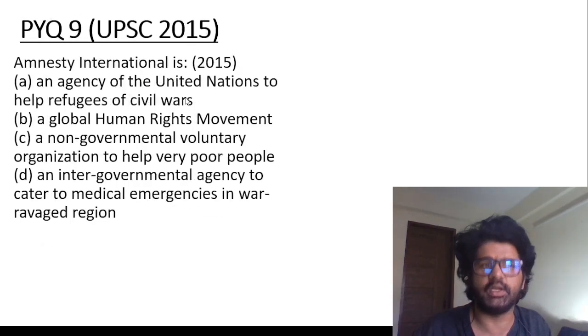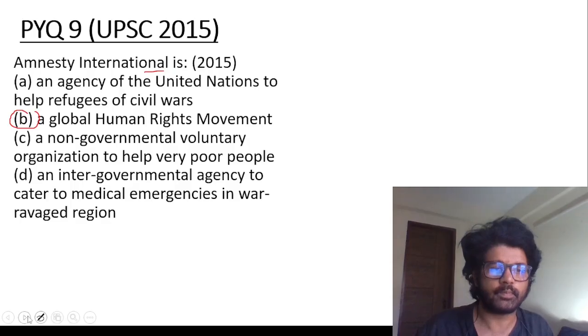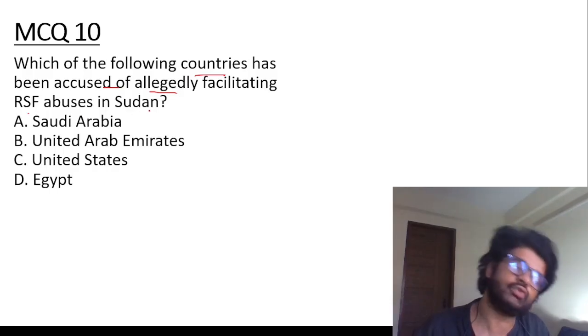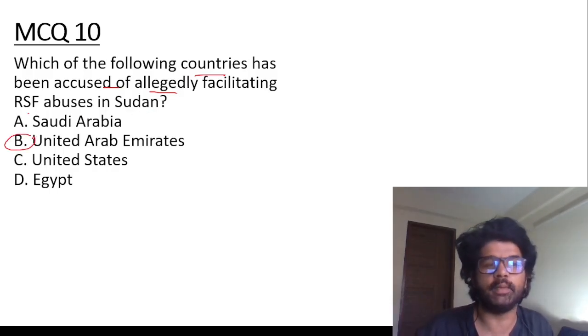This is the news. Amnesty International, what is it? A global human rights movement. B is the answer. MCQ 10: Which of the following countries has been accused of allegedly facilitating RSF abuses in Sudan? The answer is the United Arab Emirates.